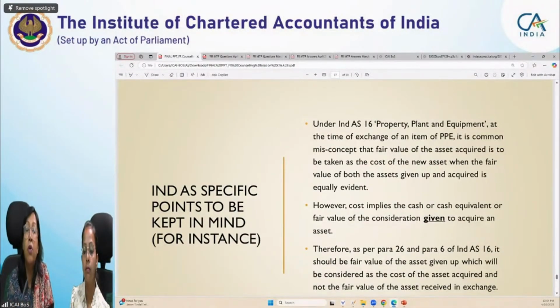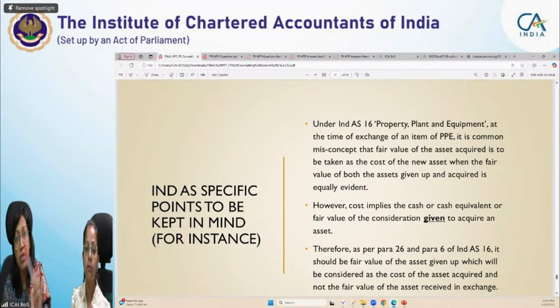Okay, so when you are acquiring any asset, you are paying an asset for that particular pen. If I'm giving this pen, so this I'm paying for acquiring this asset, so the value of this pen will be the cost of this asset. Okay, fair value of this pen will be the cost of this asset.